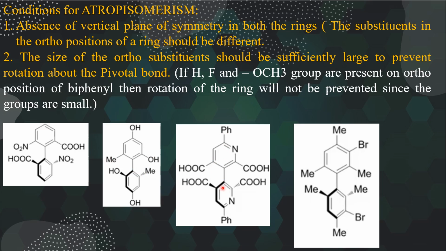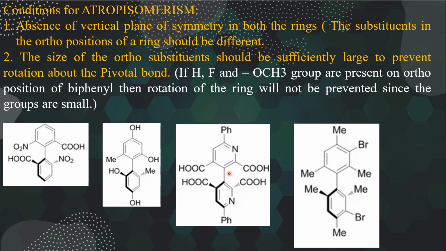Now here, in the third molecule, the two ortho groups are similar. So we can think of having a vertical plane of symmetry, but due to the presence of a nitrogen in one side of the ring alone, there is a lack of vertical plane of symmetry in both the rings. So although the groups present in the ortho position are the same, due to the lack of vertical plane of symmetry in both the rings, the molecule is chiral. The vertical plane of symmetry is absent in both the rings, and the ortho substituents are also bulky enough to prevent the rotation about the carbon-carbon single bond. Therefore, this molecule also is chiral.